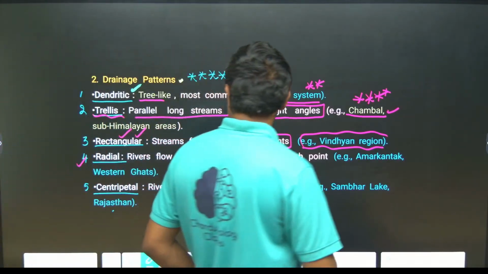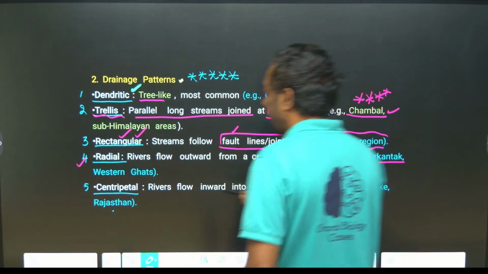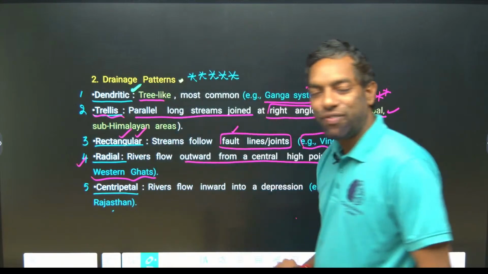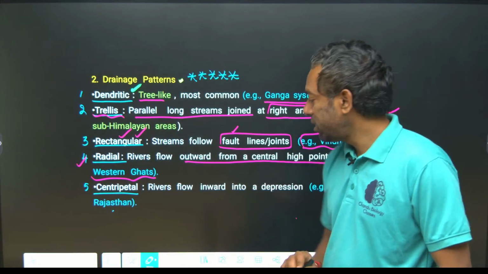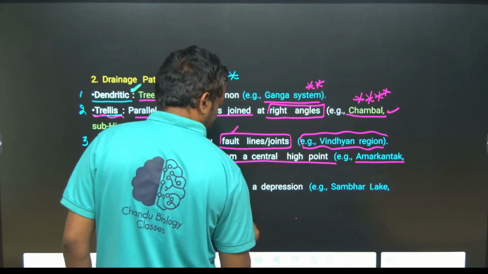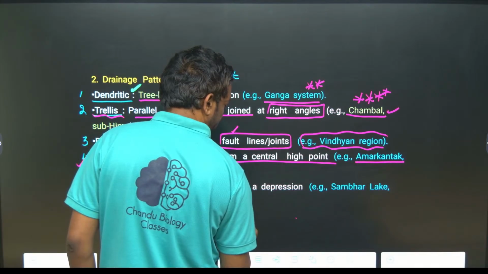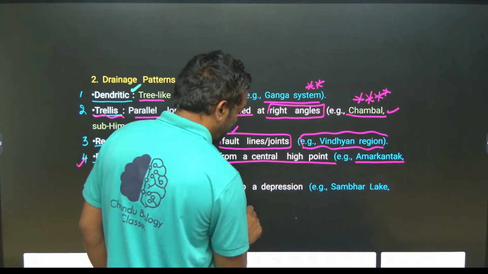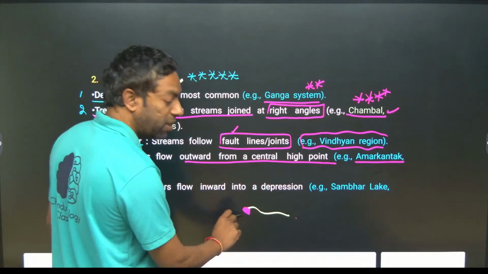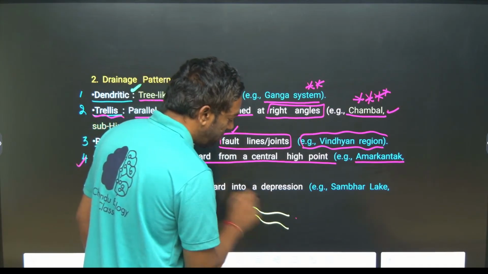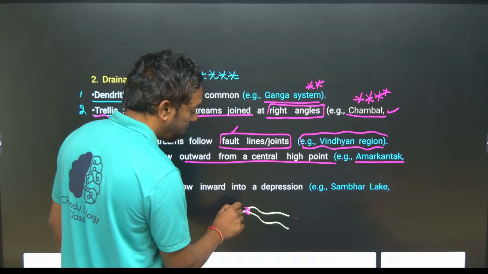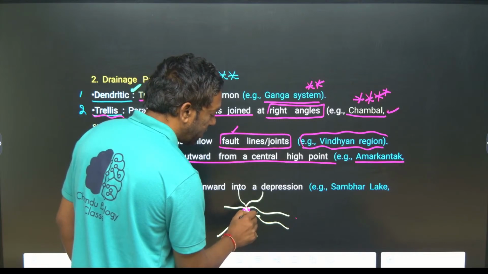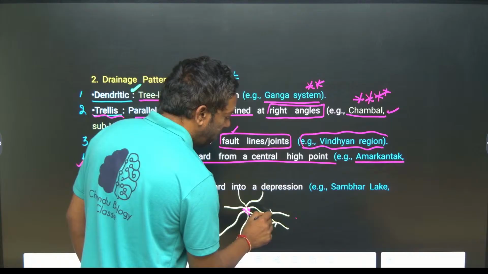okay, radial pattern, this is Amarkantak, Western Ghats, rivers flow outward from a central point. Just look here, guys, this is the central point where the river originates. From the river origin they move away, where the slope is. This is the slope, they move away from these places.